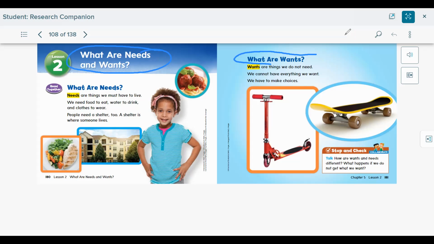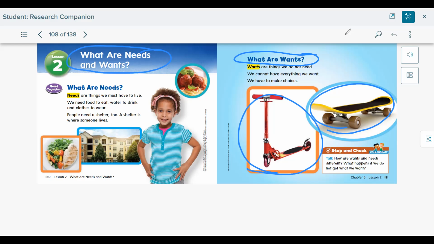What are wants? Wants are things we do not need. We cannot have everything we want. We have to make choices. We would want a scooter or a skateboard, but we can't have everything. So you have to choose things that you want.